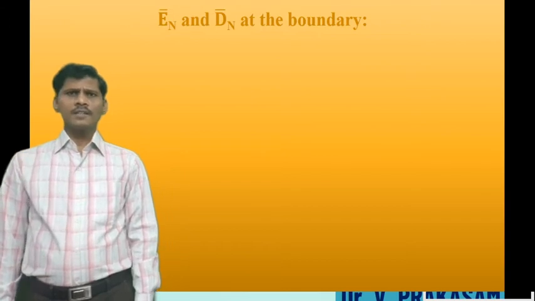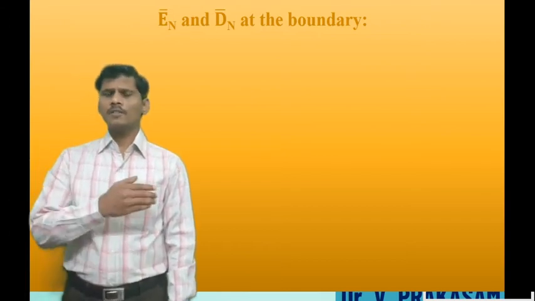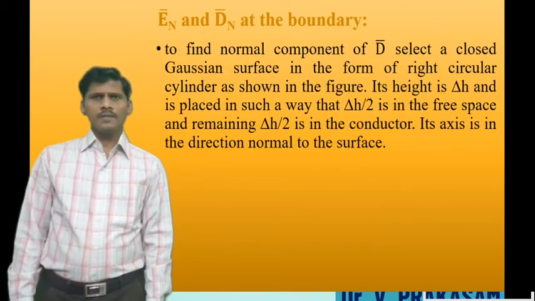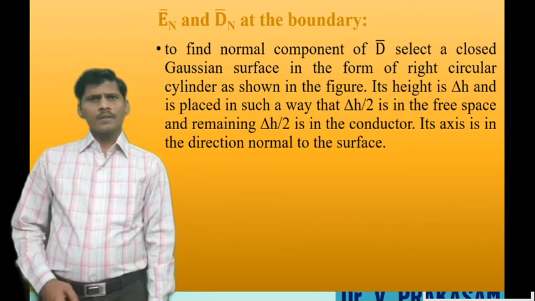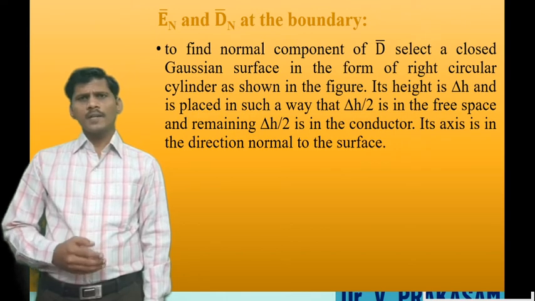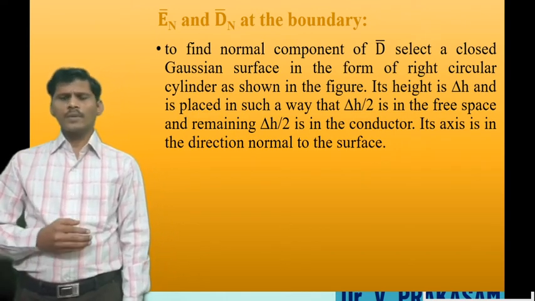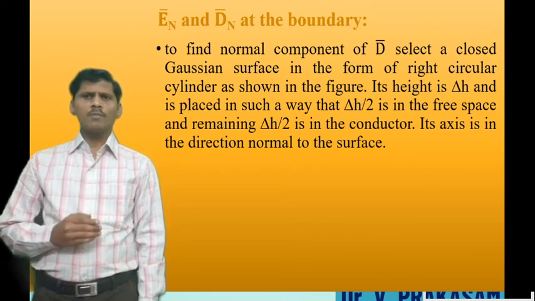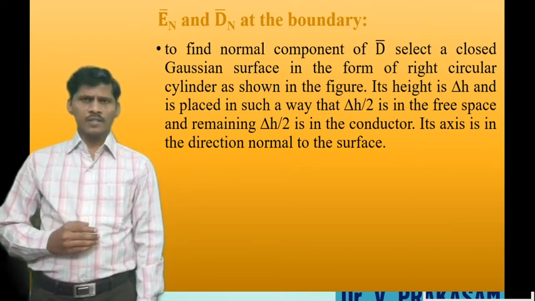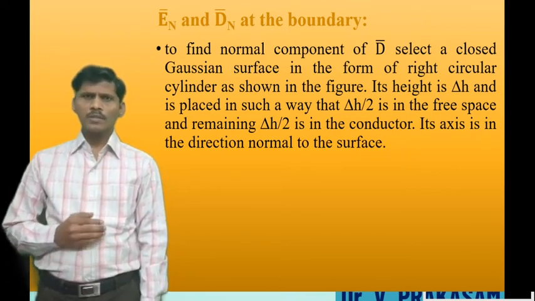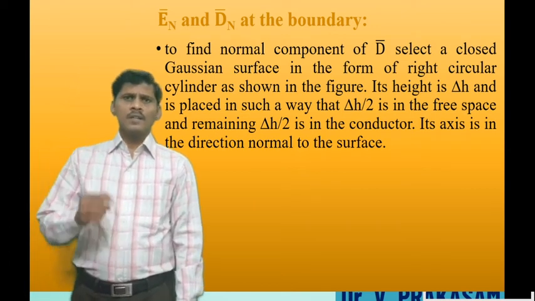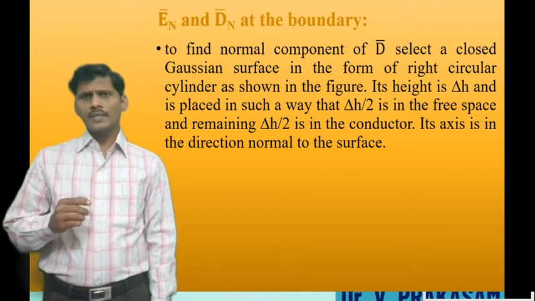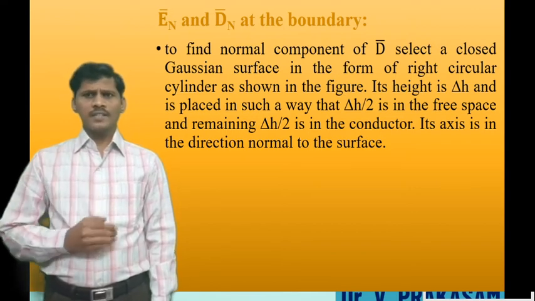Next, calculate the normal component of the electric field intensity and electric flux density at the boundary. So now, to determine the normal component of the electric flux density, select a closed Gaussian surface in the form of a right circular cylinder, shown in the figure. From the figure, consider the Gaussian path in the form of the right circular cylinder.